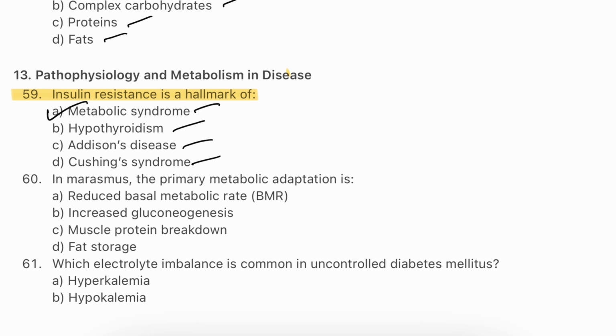Insulin resistance is a core feature of metabolic syndrome, which includes a cluster of conditions like high blood pressure (BP), high blood sugars, and abnormal cholesterol levels. This resistance increases the risk of developing type 2 diabetes and cardiovascular diseases.